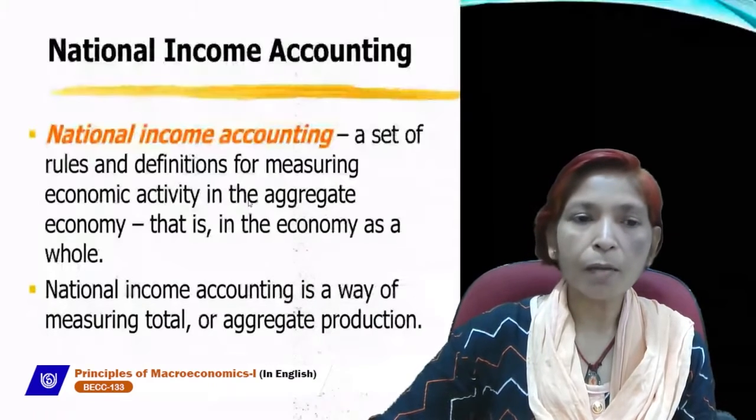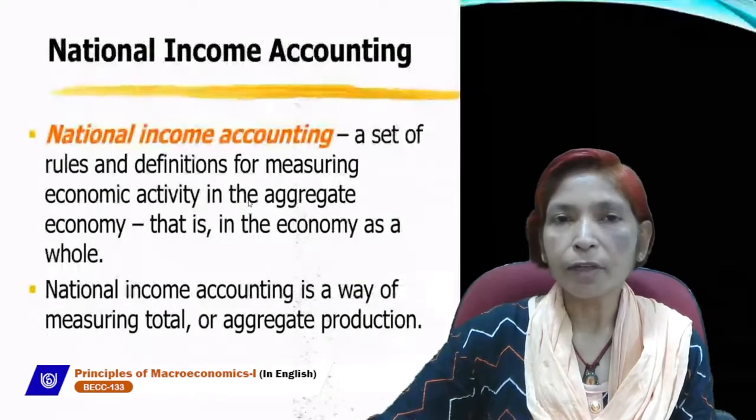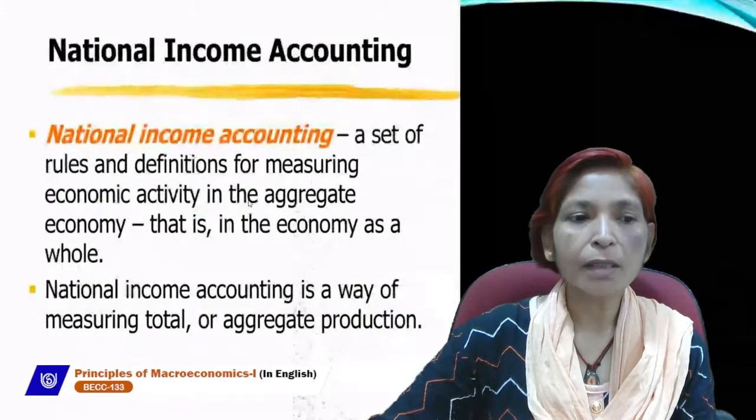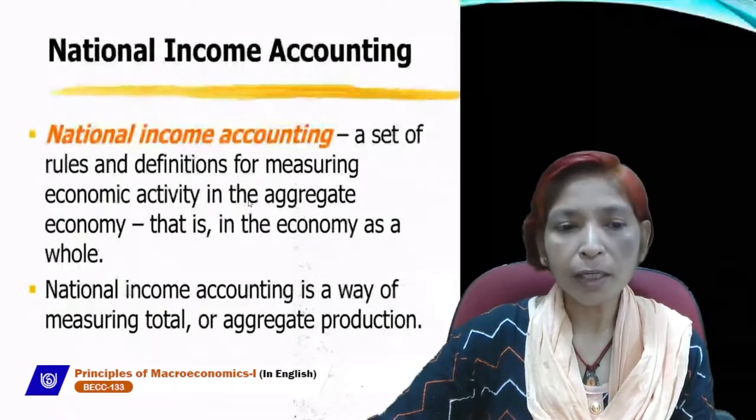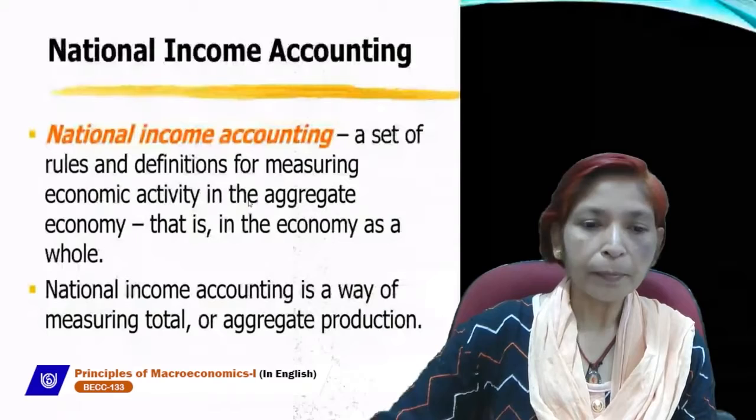So, national income accounting is a set of rules and definitions for measuring economic activity in the aggregate economy, that is, the economy as a whole.